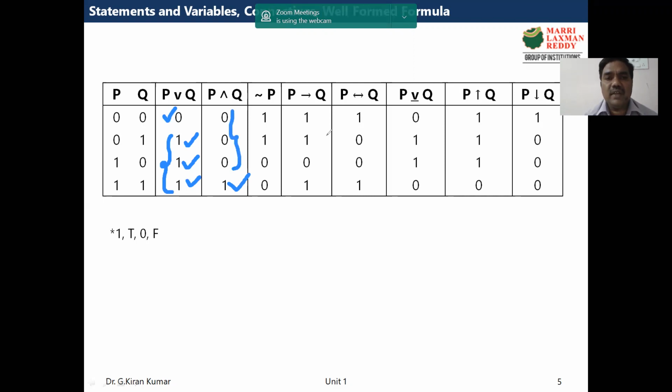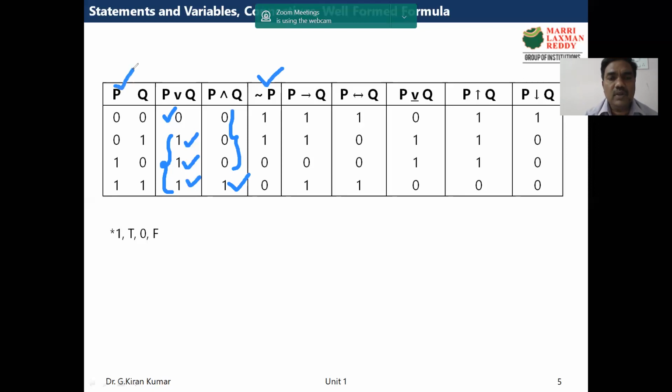Similarly, negation. Basically, the negation operator negates the truth value. That means if the proposition is true, then negation of P becomes false. If P is false, then negation of P becomes true. So that is the reason here I have taken negation of P values. And where is P? P is here.